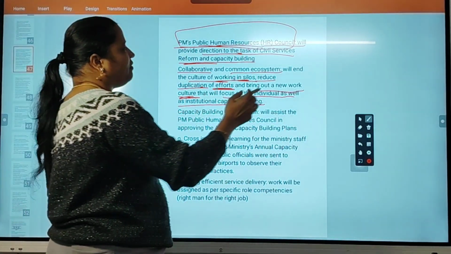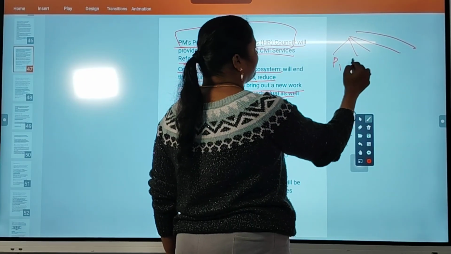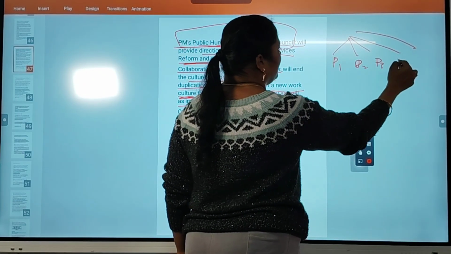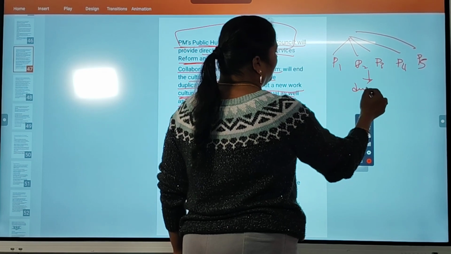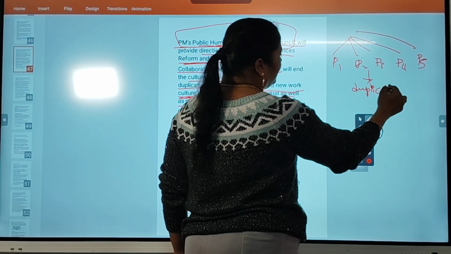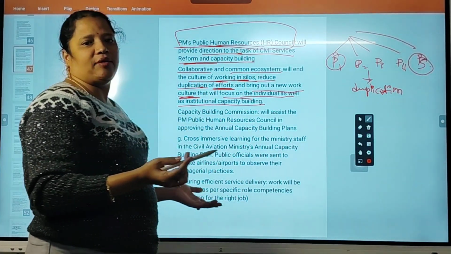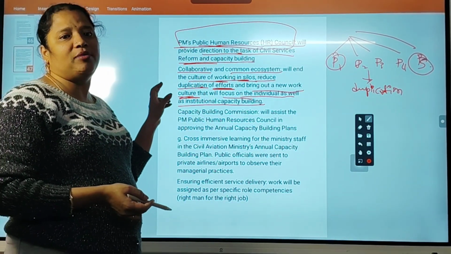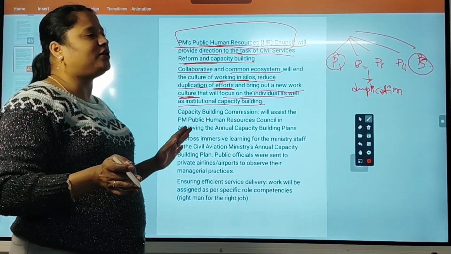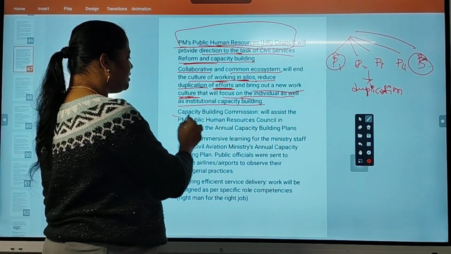Means they divide the work between different civil servants, person 1, person 2, person 3, 4, 5, like that, so that duplication of work will not be done. If the same person is doing the same work, spending the same time, then a lot of time will be wasted. Instead, through the iGOT Karmayogi platform, they will allot the work equally, so that there is no duplication or time wastage in this process.